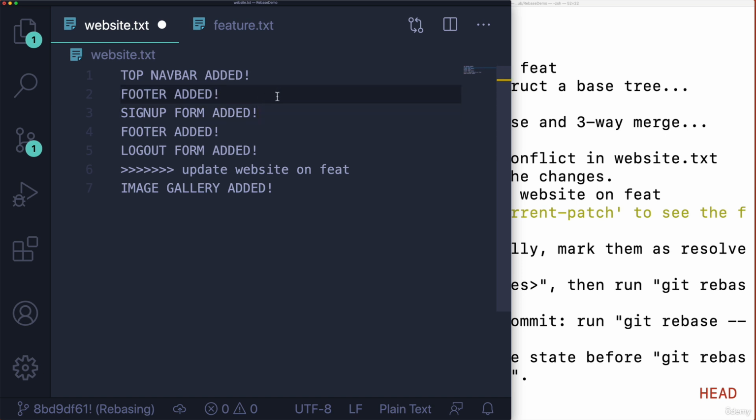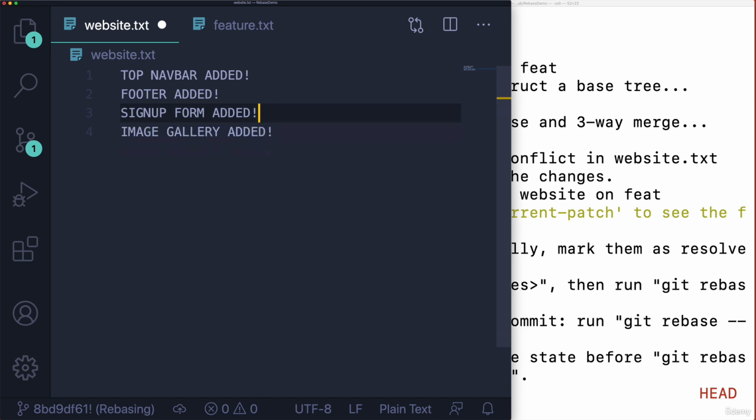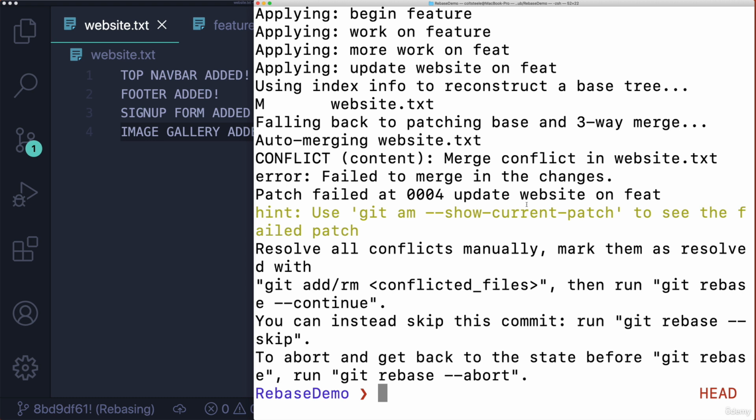But in this case, I'm going to manually just combine them. So footer, and then I want sign up form. Okay? And then image gallery as well. All right, so that's kind of a messy way of resolving it, but that is the new version of this file that I want. Okay? So now it tells me, hopefully you can see this, what I need to do is mark them as resolved by adding them. So git add the file, and then run git rebase --continue.